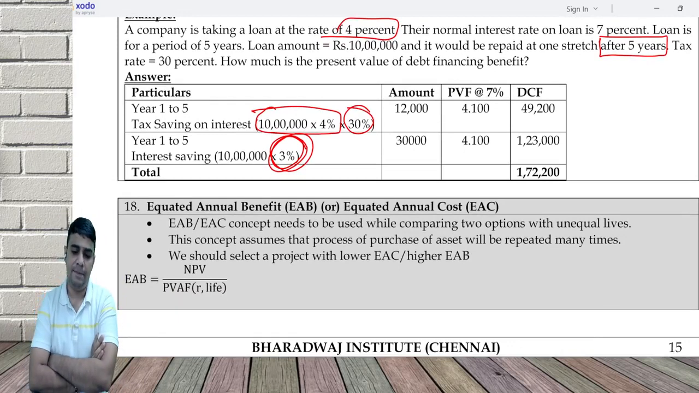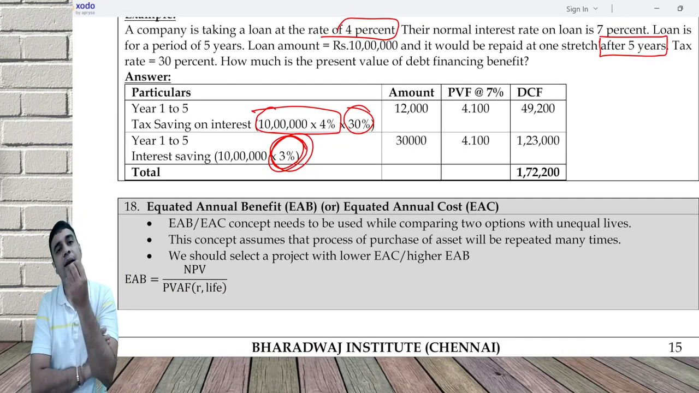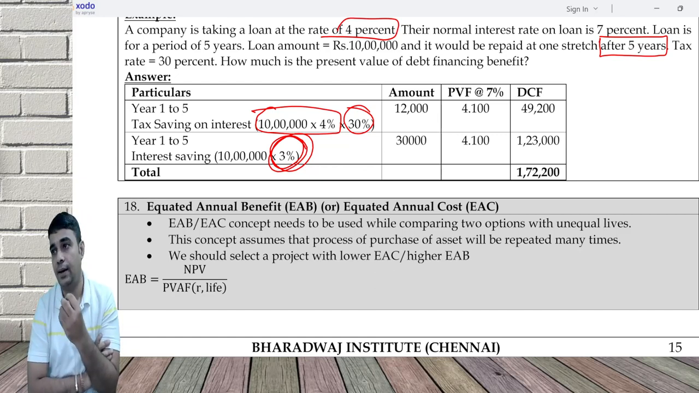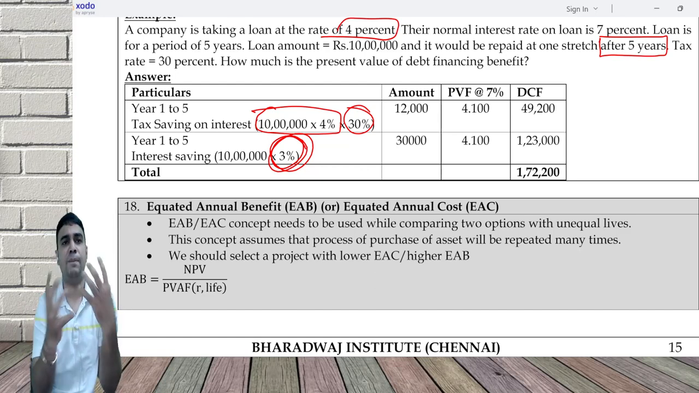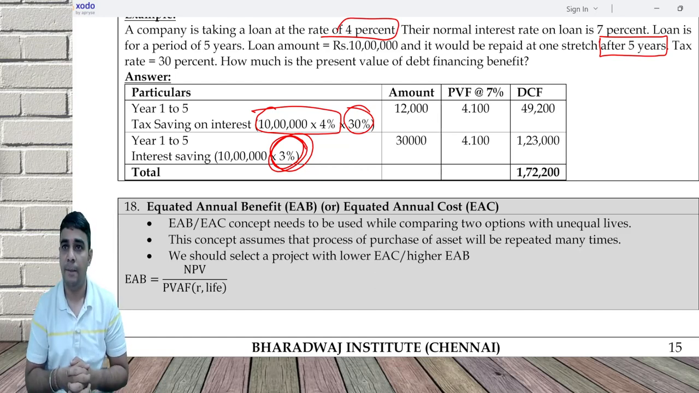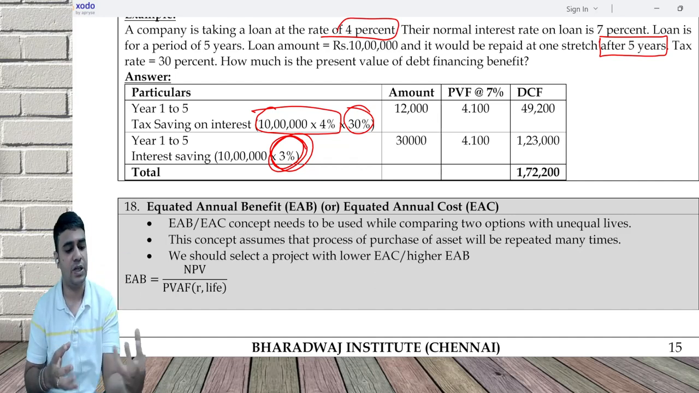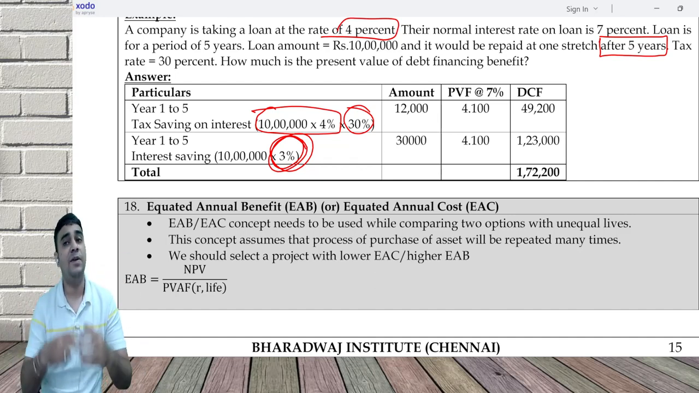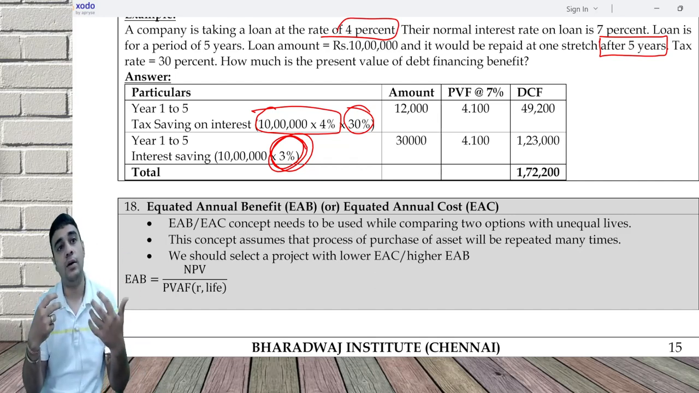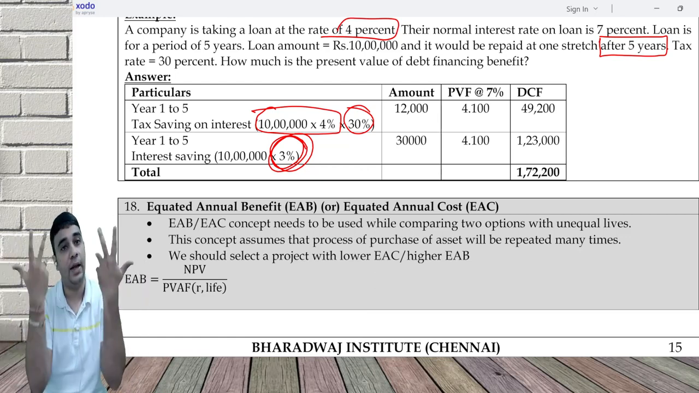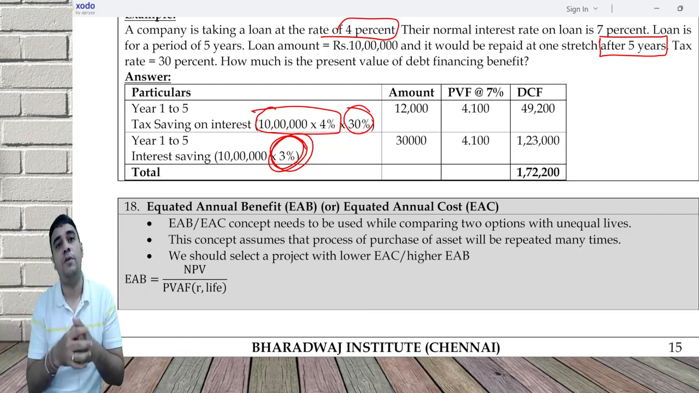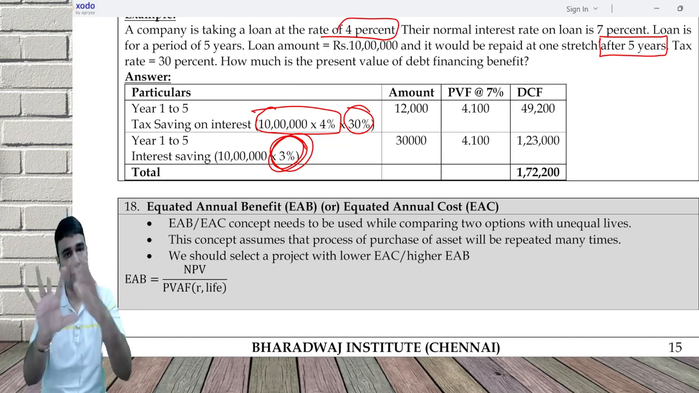Next comes the EAB or EAC approach. Now what are these EAB or EAC approaches? I'm analyzing two projects with unequal life. That is, project A has a life of 10 years, project B has a life of 5 years. You are deciding which is a better project, because you want to buy machine A or machine B. We will see two types of problems. One where only outflows are given, no data on inflow. Second type of problem where only inflows are given, or inflows and outflows both are given.